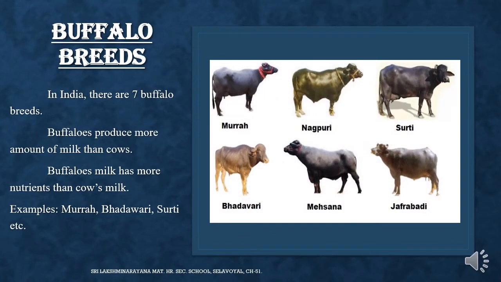Buffalo breeds. In India, there are 7 buffalo breeds. Compared to cows, buffaloes produce more milk, and also buffalo's milk has more nutrients than the cow's milk. India is the biggest buffalo milk producer in the world. Some examples of buffaloes are Murrah, Surti, Nagpuri, etc.